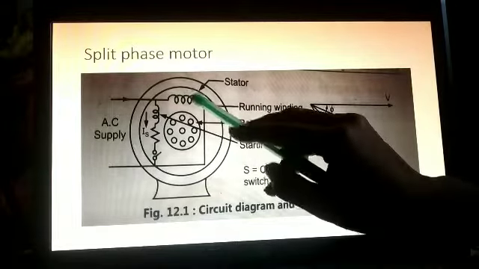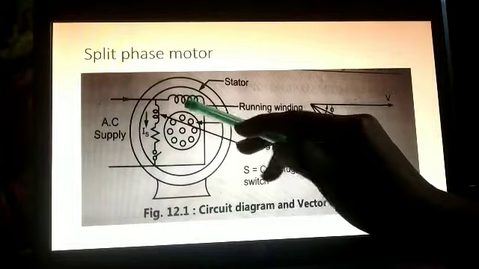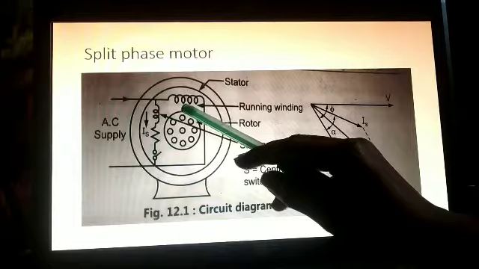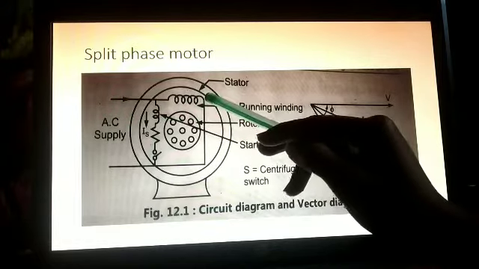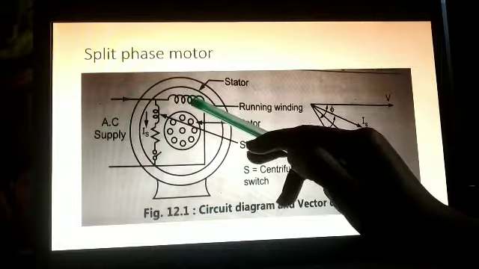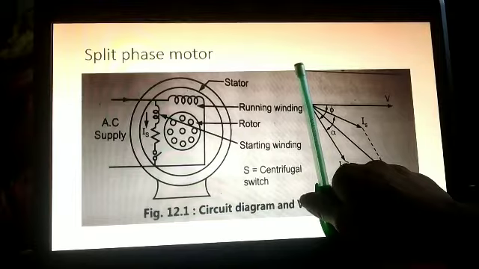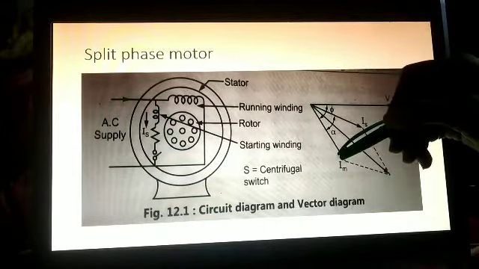Now we move to Im, that is the main winding current. Our main winding is highly inductive. If it was purely inductive, it would lag by 90 degrees, but since it is highly inductive, it will have some angle less than that. So this is our Im.